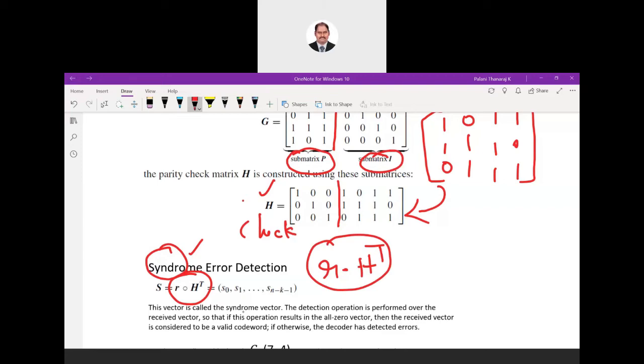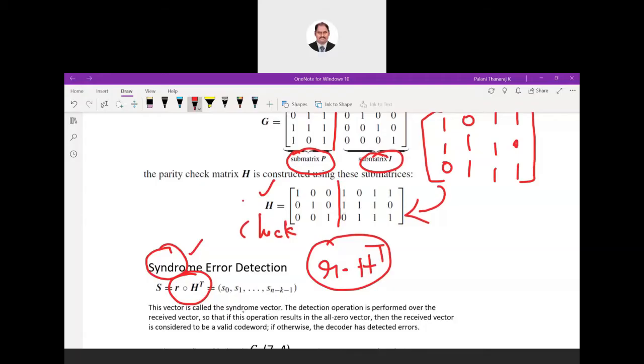If there is some error, we can find it out in this particular matrix S, the syndrome. So for checking the data on the receiver side, you receive the data and multiply with our decoder block, which is nothing but the parity check matrix H, specifically H transpose. You will get some data, the syndrome. So that will give a clue. The S will give a clue whether the data is correct or not.